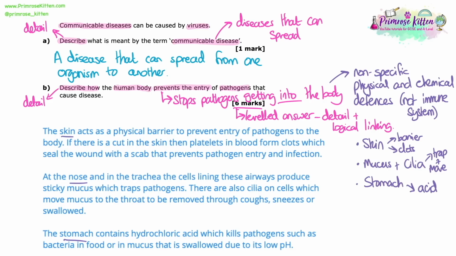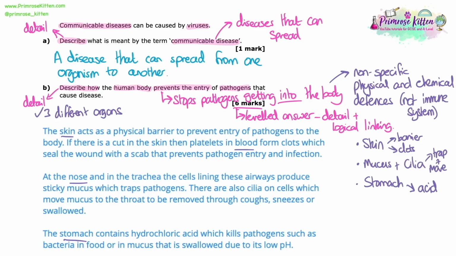So here's my answer. I've got those three different sections explained in detail and the organs where this is going to be happening. So the skin acts as a physical barrier to prevent entry of pathogens to the body. If there is a cut, then platelets in the blood form clots, which seal the wound with a scab that prevents pathogen entry and infection.